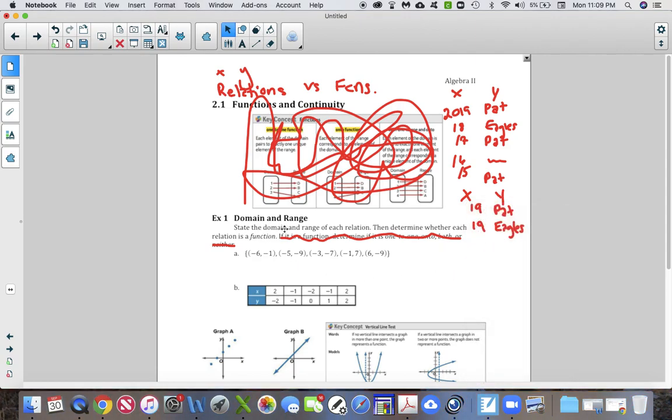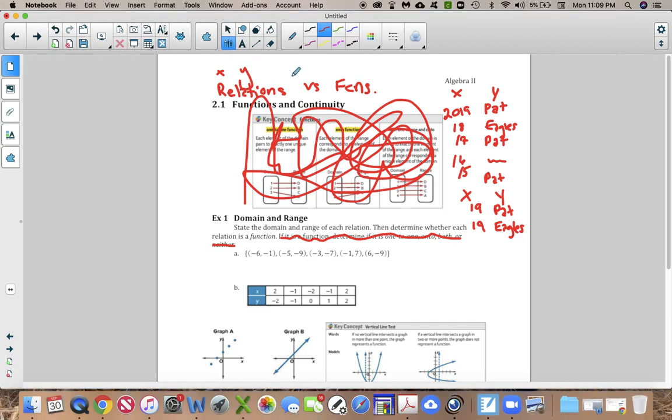All right, so what we're going to do in example 1 is get rid of the last step, and we're going to basically find domain, range, and then we are going to tell whether or not it's a function. So domain and range we're going to list out, and then function versus not a function. Let me go back up. I'm losing my, there we go. All right, so domain. Since these are listed as ordered pairs, we're just going to go ahead and list out all the x coordinates. Domain means x's.